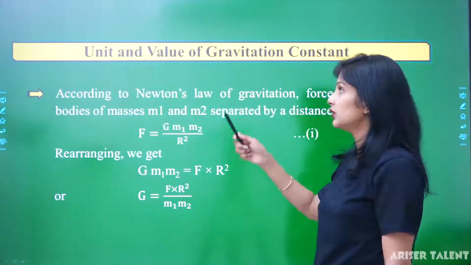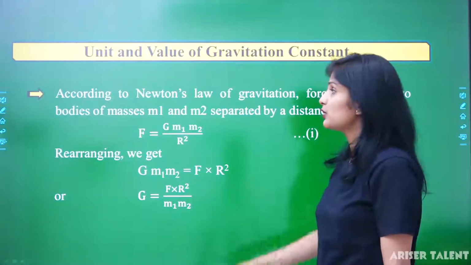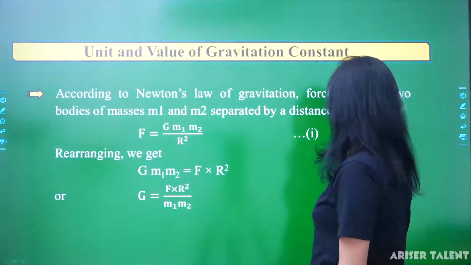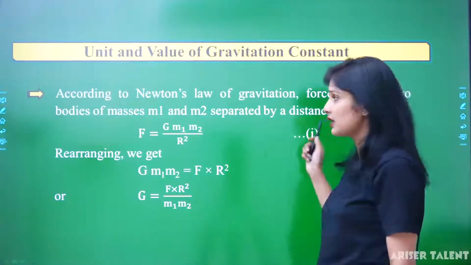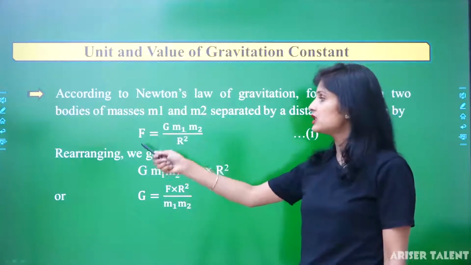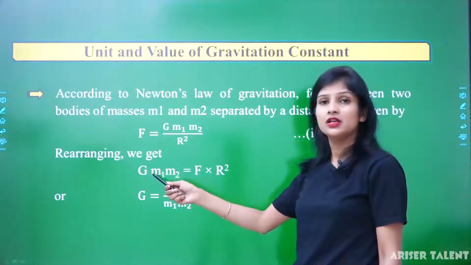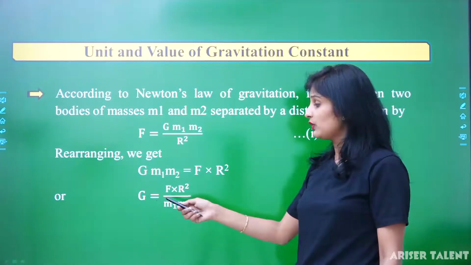Now, the unit and value of the gravitational constant is also important. According to Newton's law of gravitation, the force between two bodies with masses m1 and m2 separated by the distance r, we know that formula. If we rearrange this formula, we can write G m1 m2 equal to F cross r square, and we can find the value.